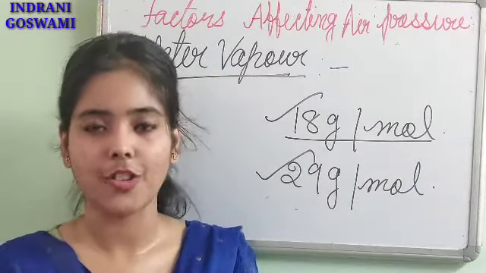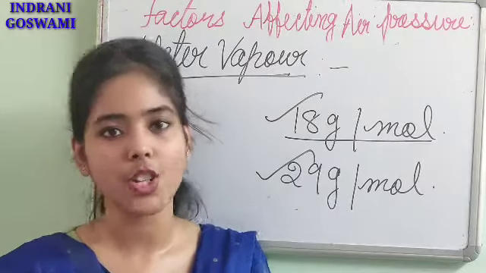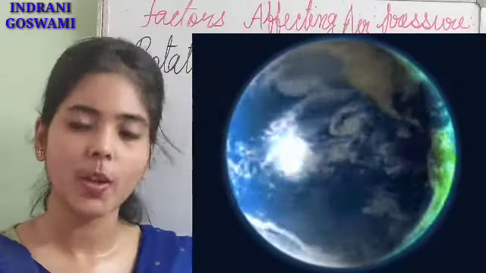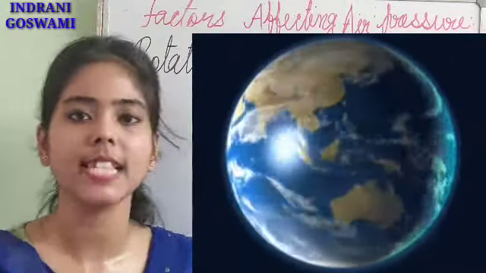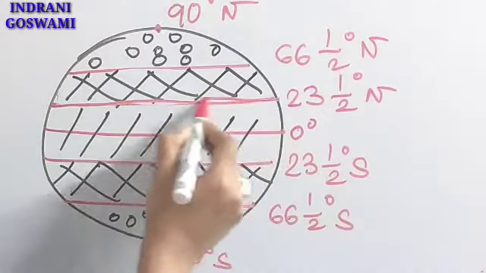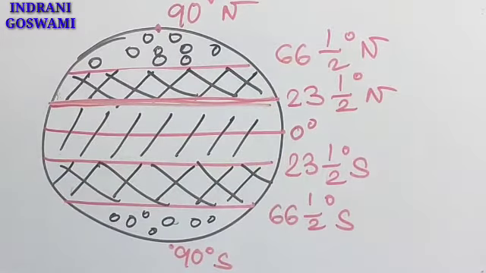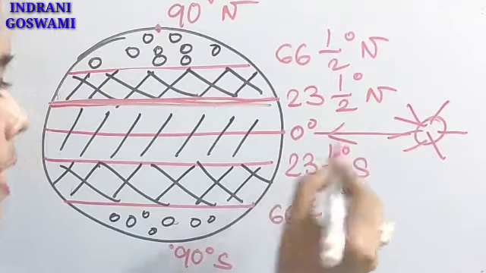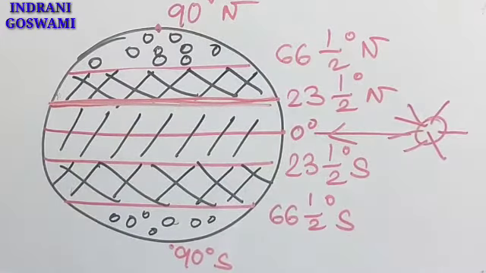Now the last factor of this part is the rotation of the earth. So we all know that our earth rotates, and the time for one rotation of the earth is around 24 hours. Now see here, I have drawn the different heat zones, because you have learned this in the very first chapter. We know that the earth receives direct sunlight from the sun at the equatorial zone. So this region will have a very high temperature. Obviously, a high temperature means very low air pressure.